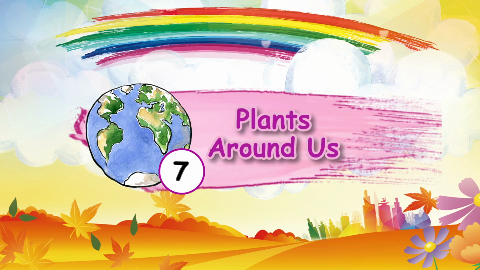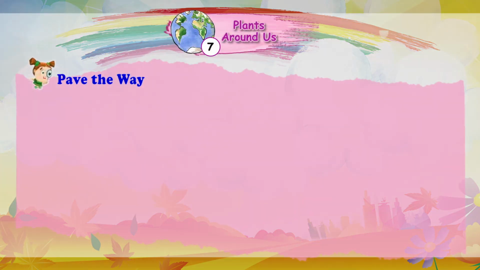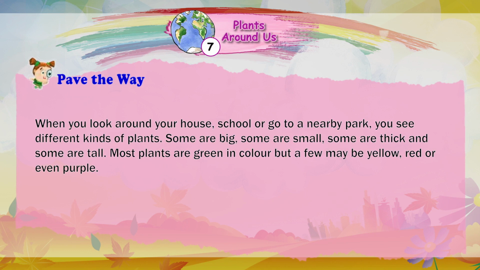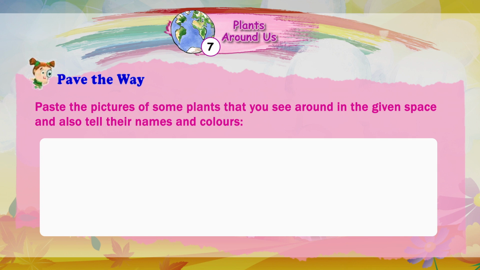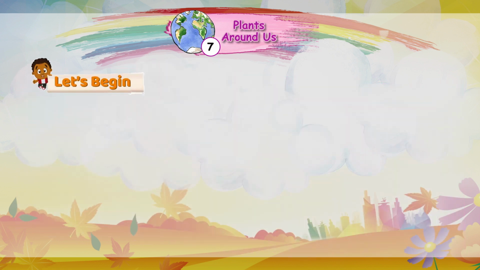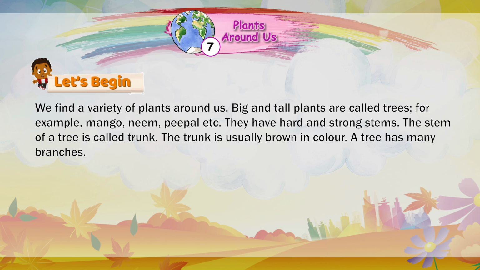Plants around us pave the way. When you look around your house, school, or go to a nearby park, you see different kinds of plants. Some are big, some are small, some are thick, and some are tall. Most plants are green in color, but a few may be yellow, red, or even purple. Paste the pictures of some plants that you see around in the given space and also tell their names and colors. Let's begin. We find a variety of plants around us.